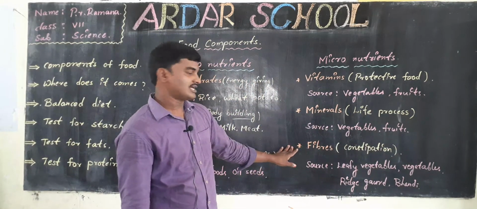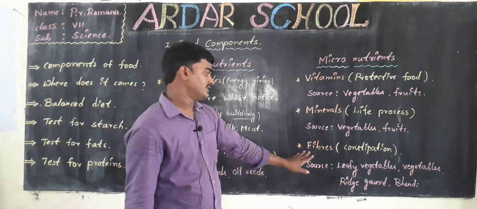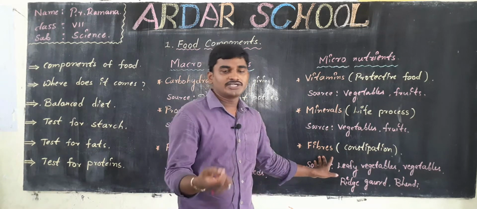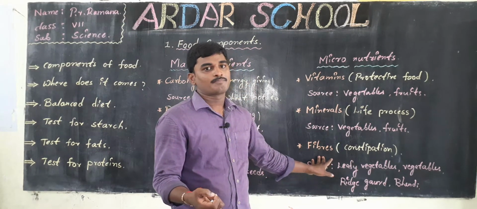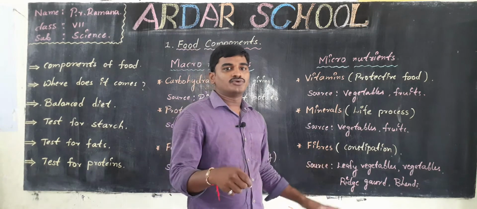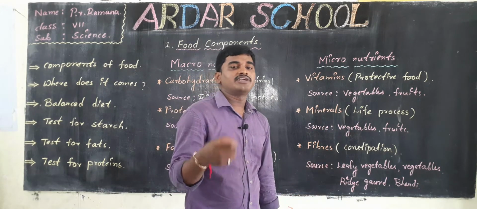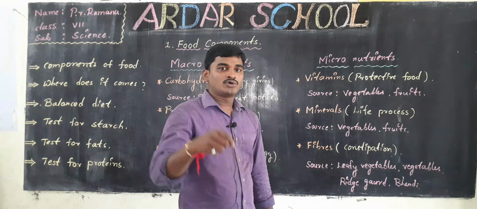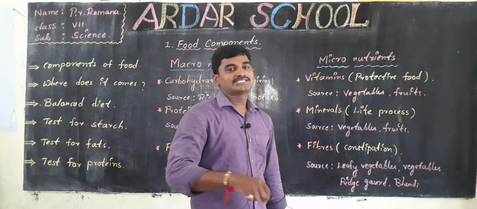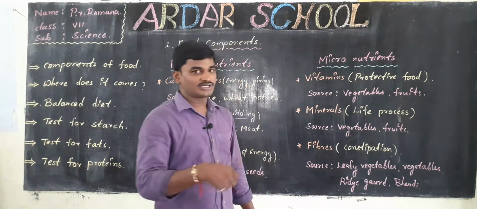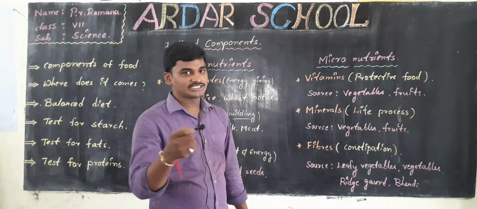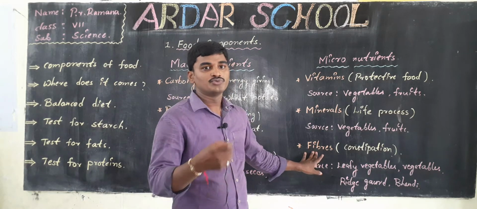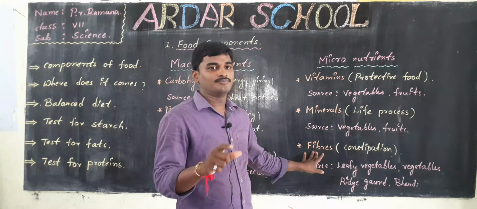And then the last micronutrient, fibers. What are the uses of fibers? Food goes through the small intestine and the large intestine, and fibers help us to move food freely through them.